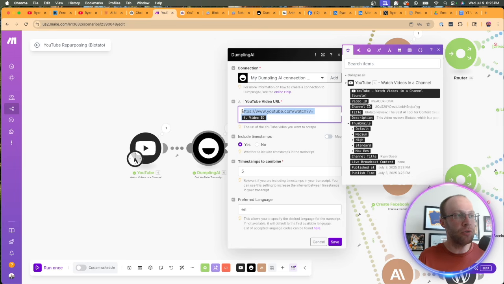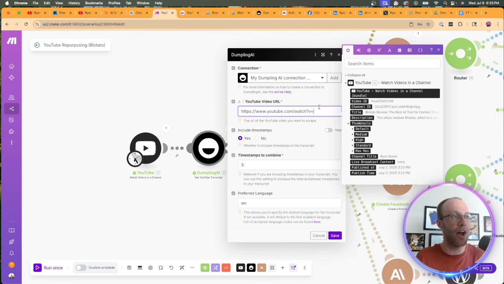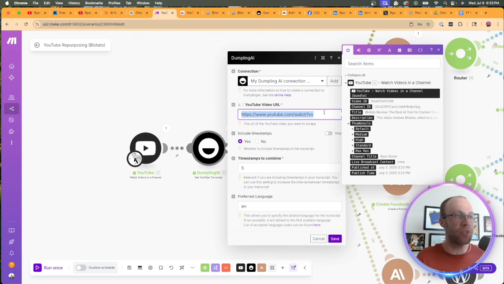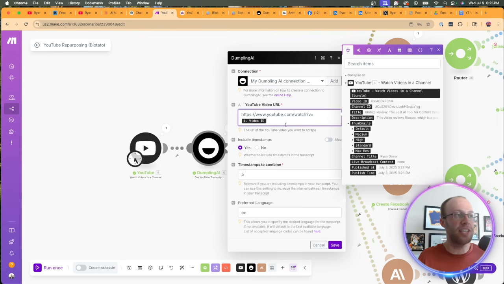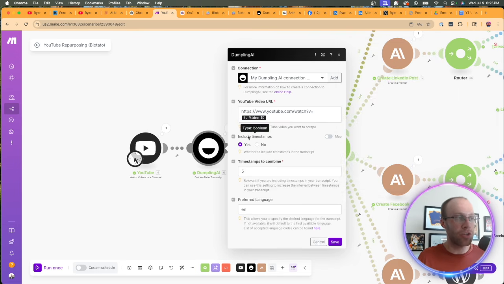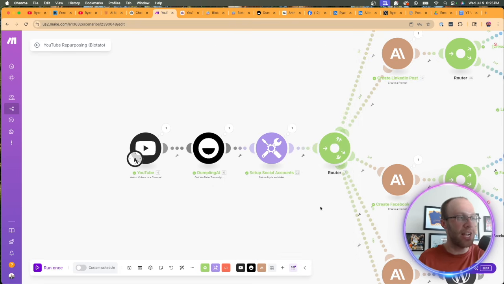Now, for the YouTube video URL, this is the exact URL that you need to type in. This is the default URL for every YouTube video. It's the beginning of every YouTube video URL. And then after you type this in right here, your YouTube module should show up. And what we want is video ID. I would include timestamps, just leave it at 5, and then preferred language English, and then I would click save.